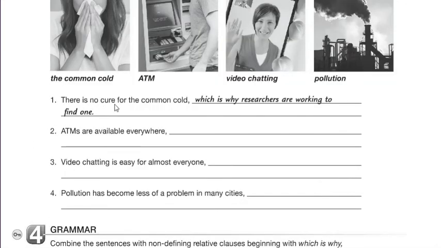The first one says, there is no cure for the common cold, comma, which is why researchers are working to find one. So these non-defining clauses are giving an explanation for the other clause. They are stating a reason or explanation, right? Then you will do exactly the same.